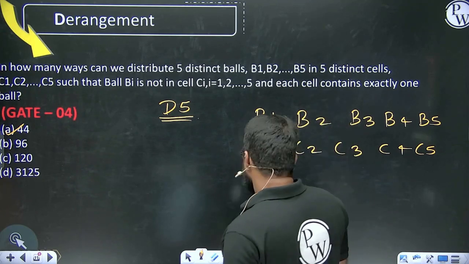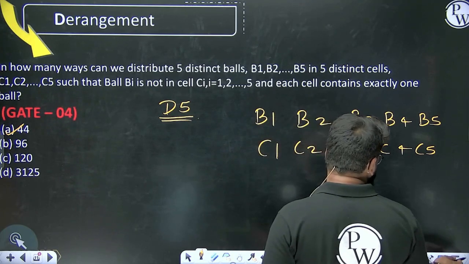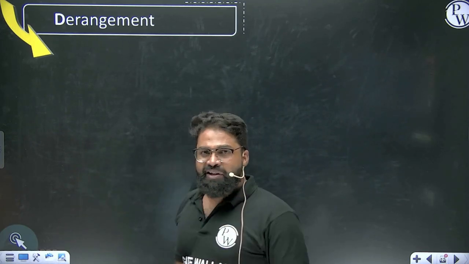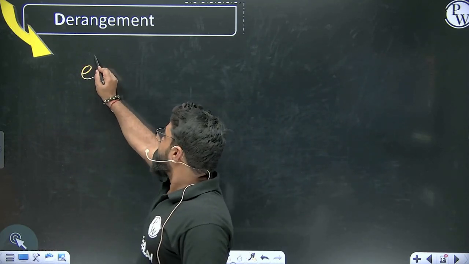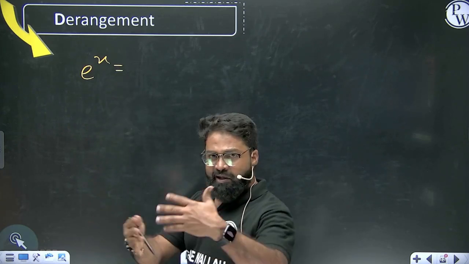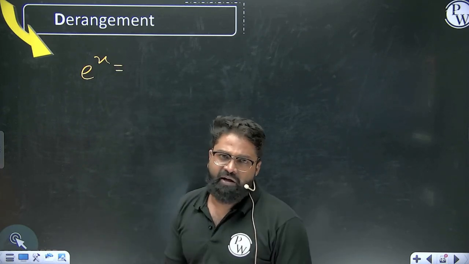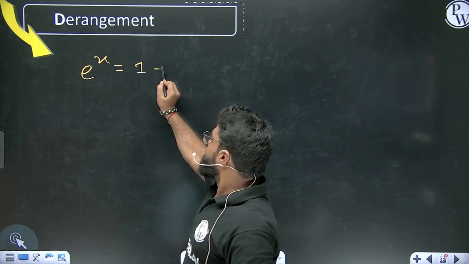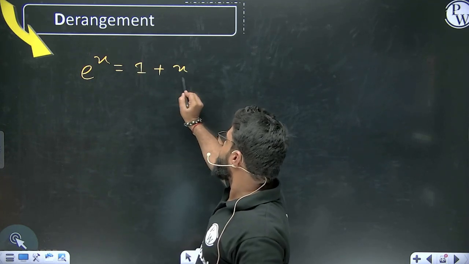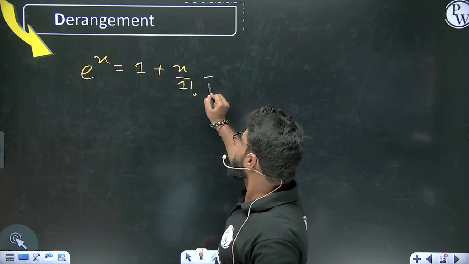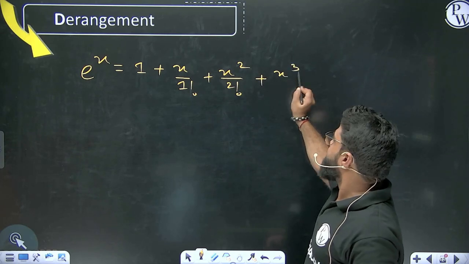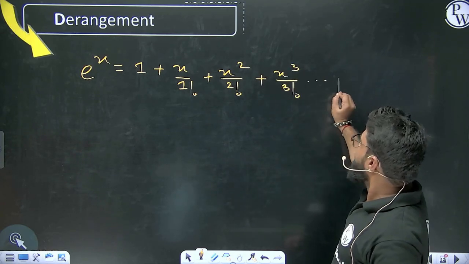Suppose I have a particular concept here, you might have the Taylor expansions. If I write e raised to x, this is a little bit different for a computer science student, so let's write it down. The Taylor expansion gives you 1, then x over 1 factorial, then x squared over 2 factorial, then x cubed over 3 factorial, and likewise.